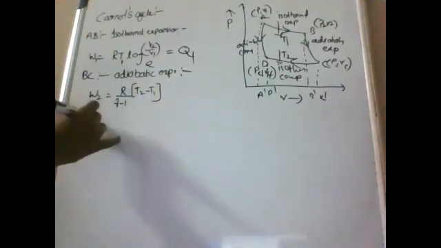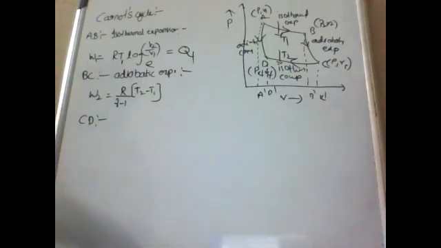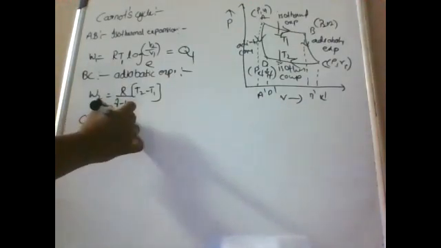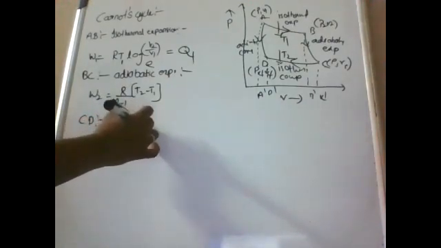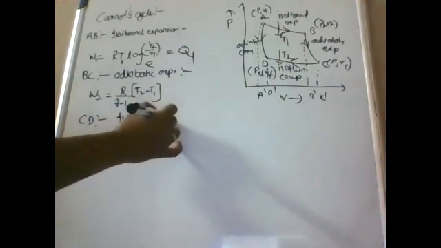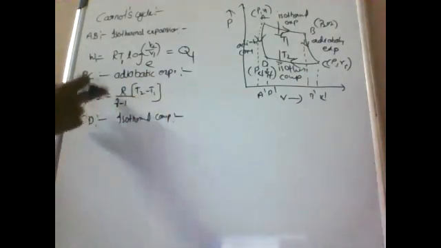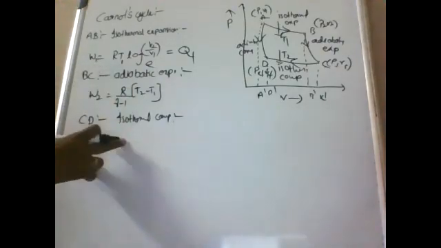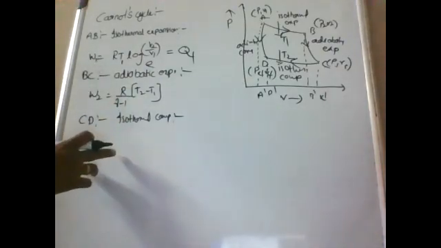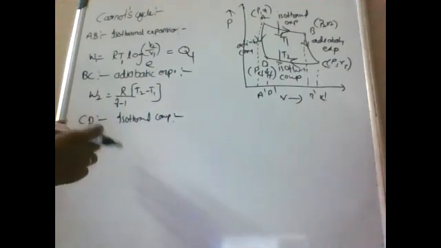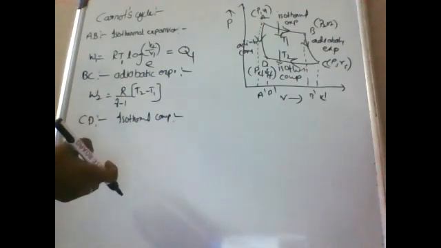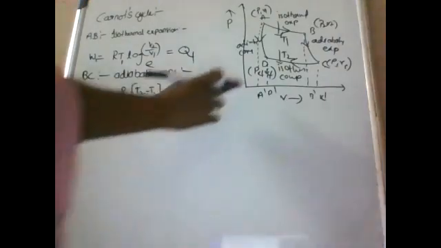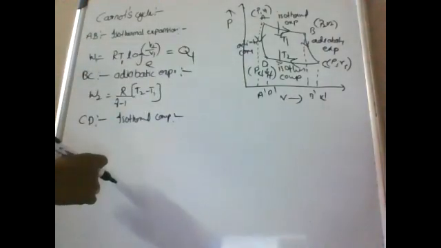Next, C to D. What is C to D? This is isothermal compression. So here the cylinder is removed from the insulating stand and placed on the sink. Then the gas is compressed very slowly till the gas reaches the state D, where pressure and volume are P4, V4.